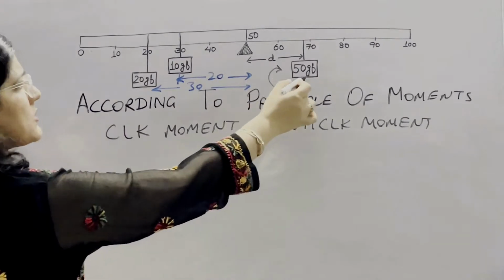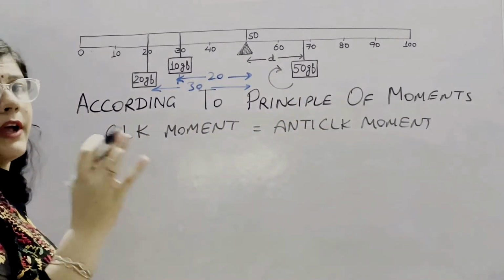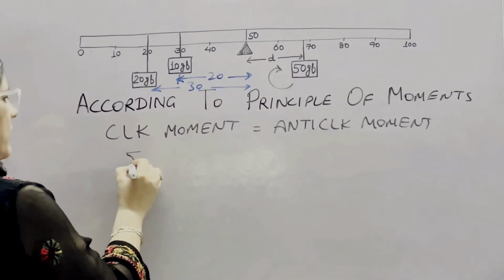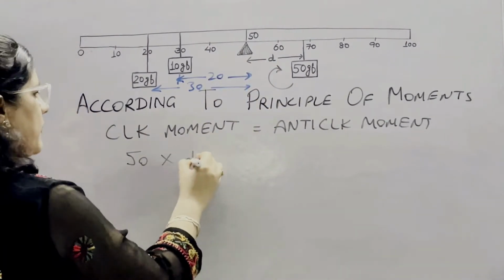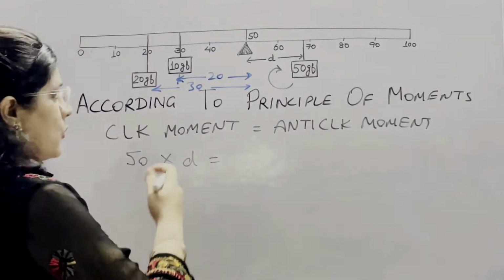Now the clockwise moment is on this side. We know the value of the weight, but we don't know where to place it, so we again take it as D. So the clockwise moment is 50 into D. For the anti-clockwise moment we have two weights.